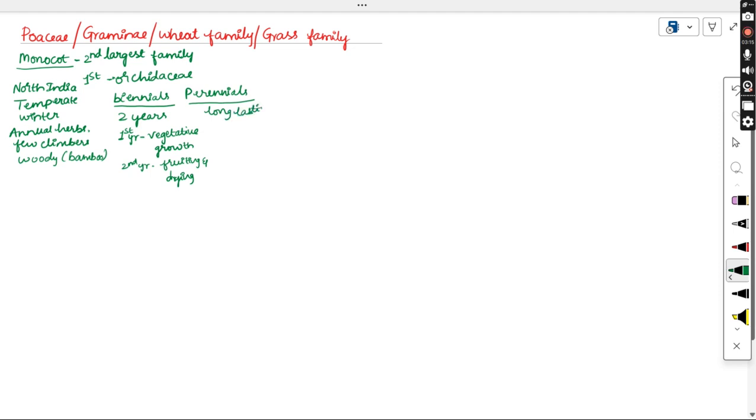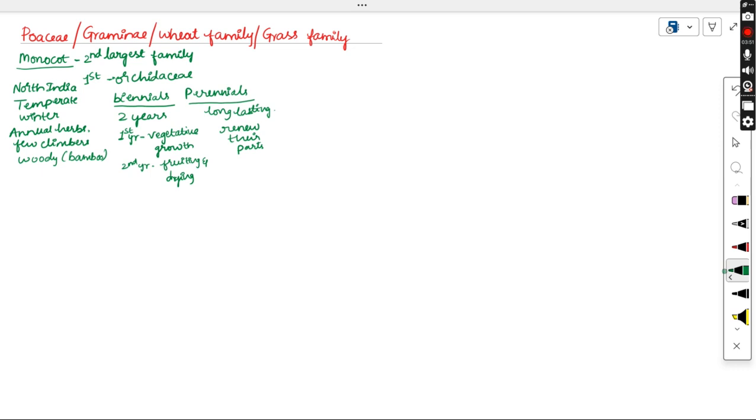They live for several years, which means they complete their life cycle in more than 2 years, and they do not die after bearing fruits. Whatever parts of the plant fall down, they have the capability to renew, so they renew their plant parts every season. Those plants are called perennials. Both types of plants are present under this Poaceae.